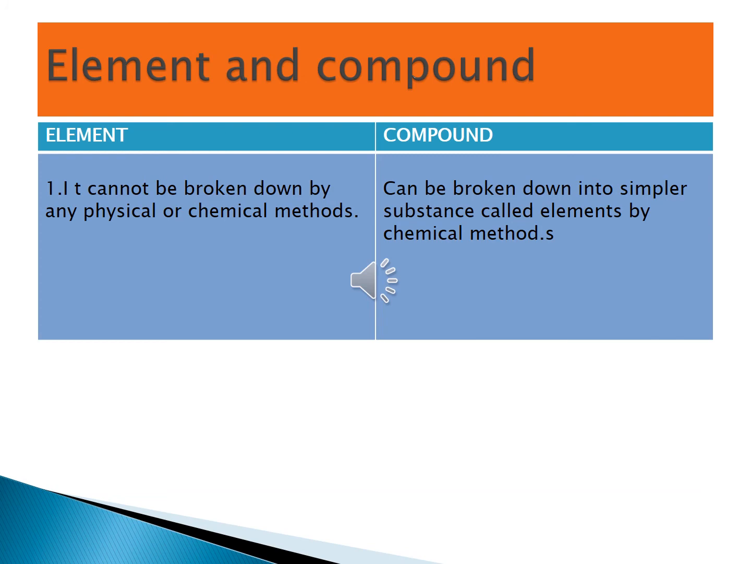Now the second question, element and compound. Differentiate element and compound. Element: it cannot be broken down by any physical or chemical methods. Compound: it can be broken down into simpler substances called elements by chemical methods. Write fast, children. Put two columns and write that. Okay, children, the remaining questions we will see in the next video. Thank you all.